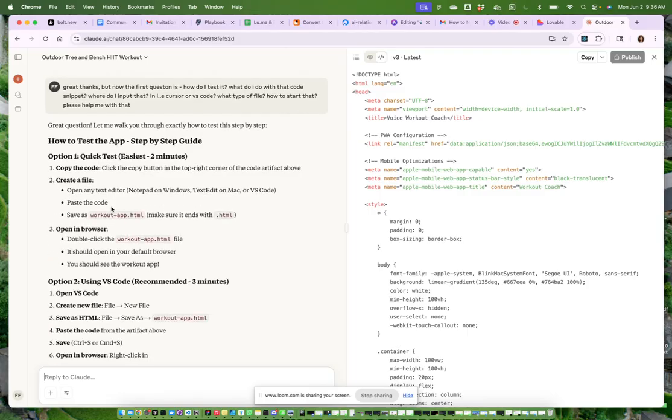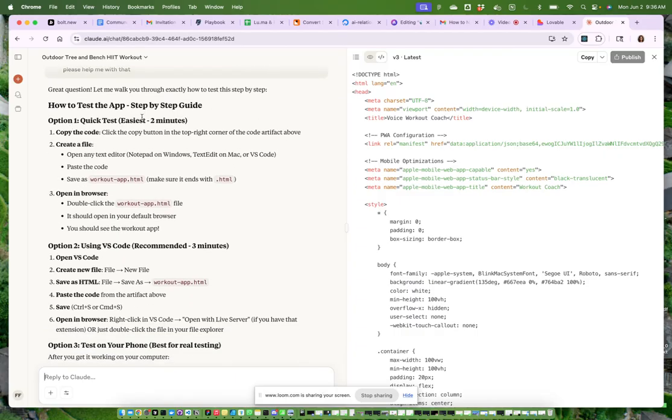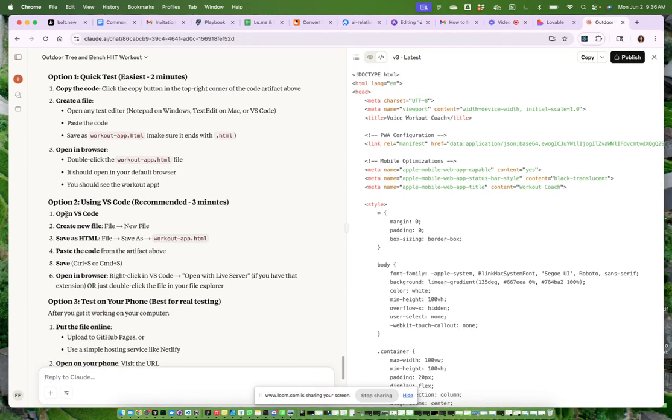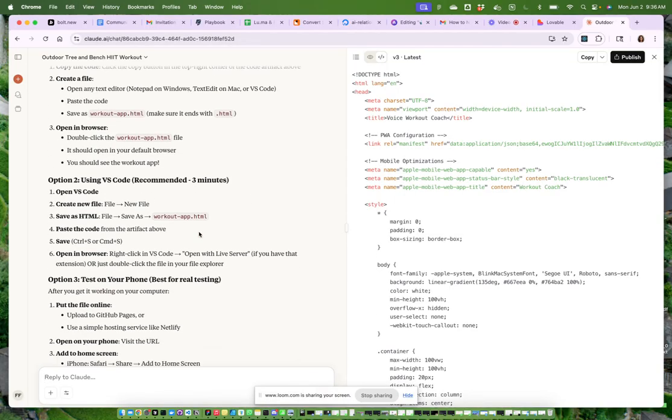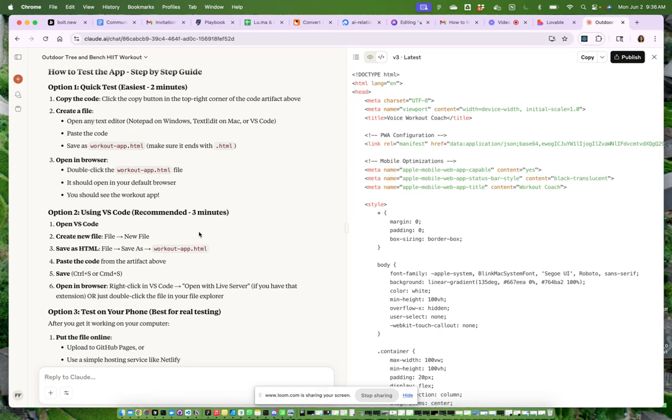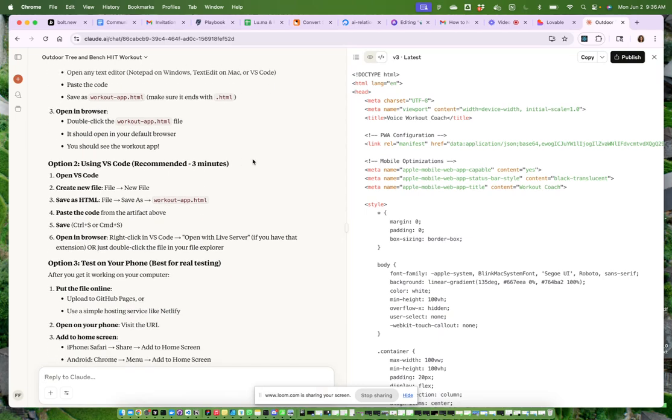So now it gives you way better examples. It says how to test the app, a step-by-step guide. Option 1, quick test, easiest, 2 minutes: copy the code, create a file. Option 2, using VS Code, recommended, 3 minutes. So we will do this because we have Cursor. So basically you see options of how to do that. I will use VS Code or Cursor.